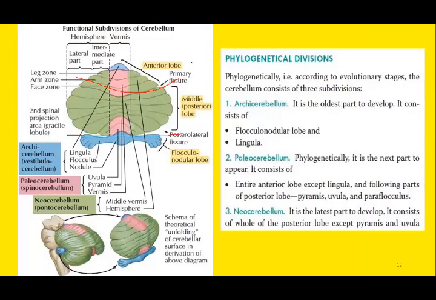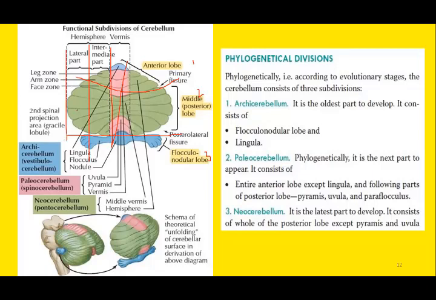So three lobes: anterior, middle, and flocculonodular. This is on the horizontal plane. Similarly, we can divide the cerebellum in vertical plane as well, vertical axis: midline single vermis, and on each side of the vermis are the intermediate zones, and lateral to it is the lateral zone.